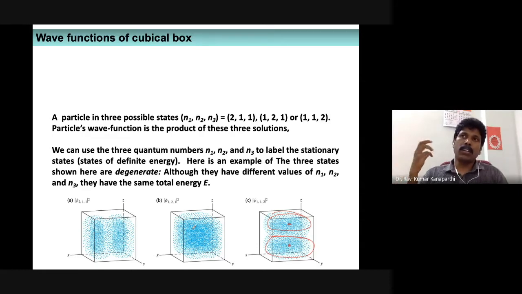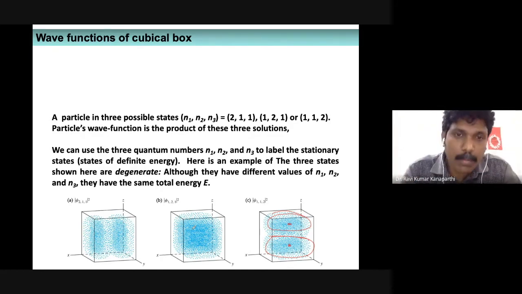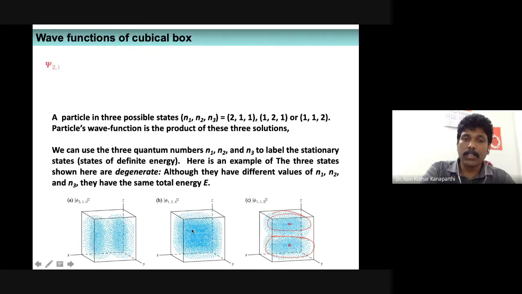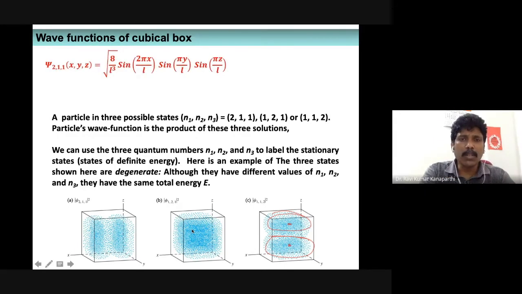When you multiply with the other two components, the x component and the z component, it is going to be negative. So one lobe takes the negative sign, and the other takes the positive sign. That's the only thing.